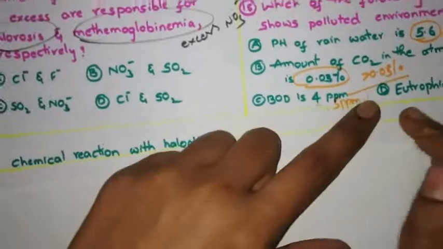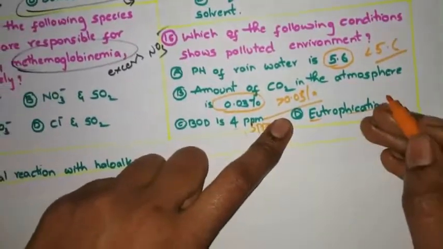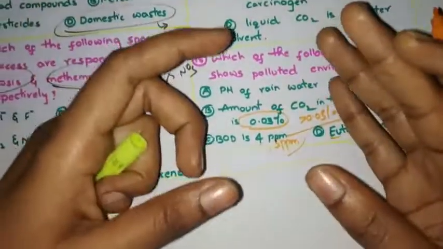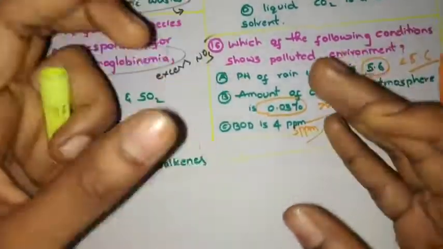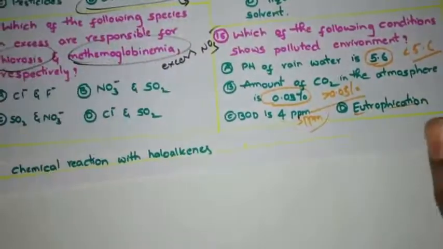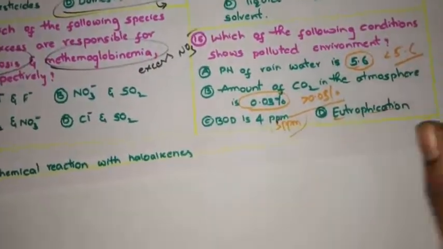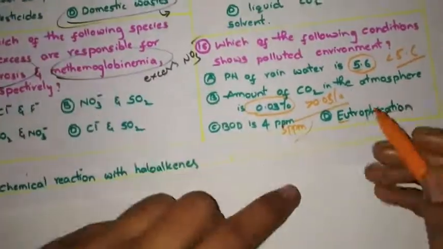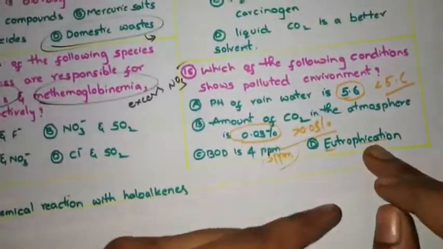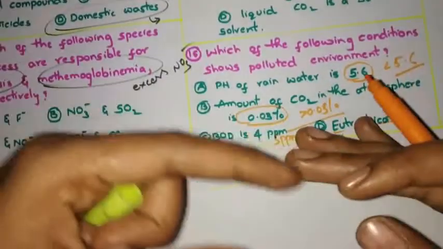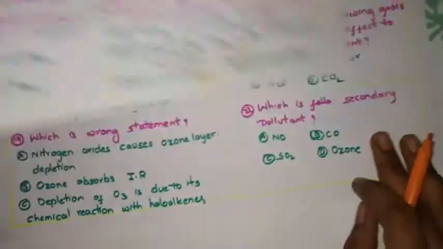Now see the fourth option here, eutrophication. Eutrophication, as I told, is the killing of living organisms in water by depriving them of oxygen. Why? Because to support a dense plant population, they will kill the living organisms in water. That is known as eutrophication. This leads to a polluted environment. Why? Because it means killing of animals, and then it results in loss of biodiversity.